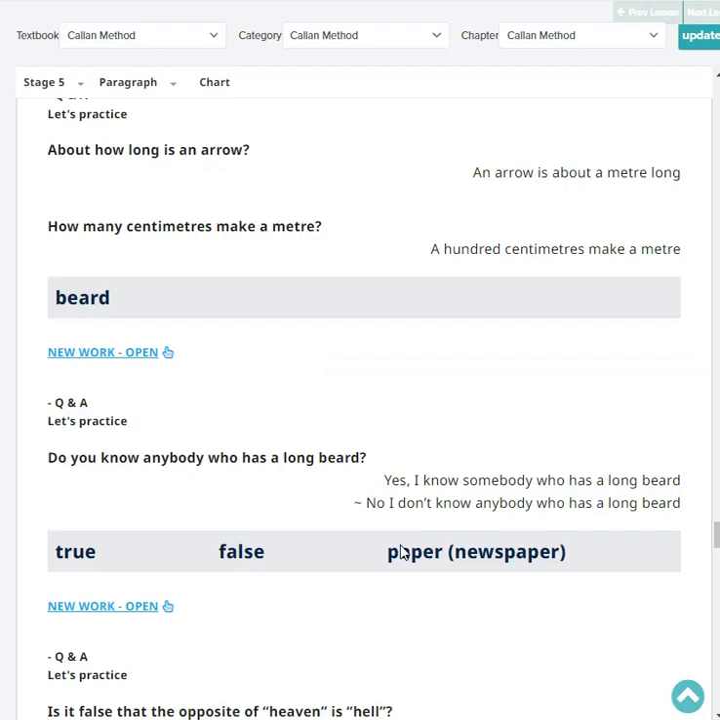Do you know anybody who has a long beard? Yes or no? No, I don't know anybody who has a long beard. Very good.